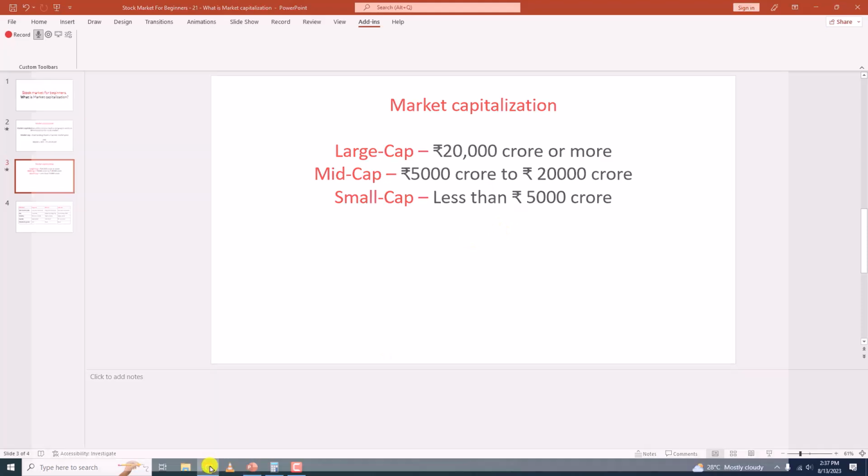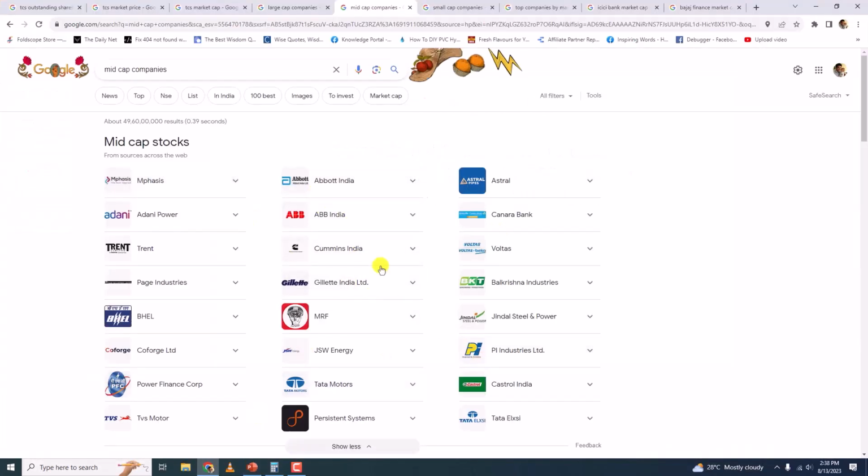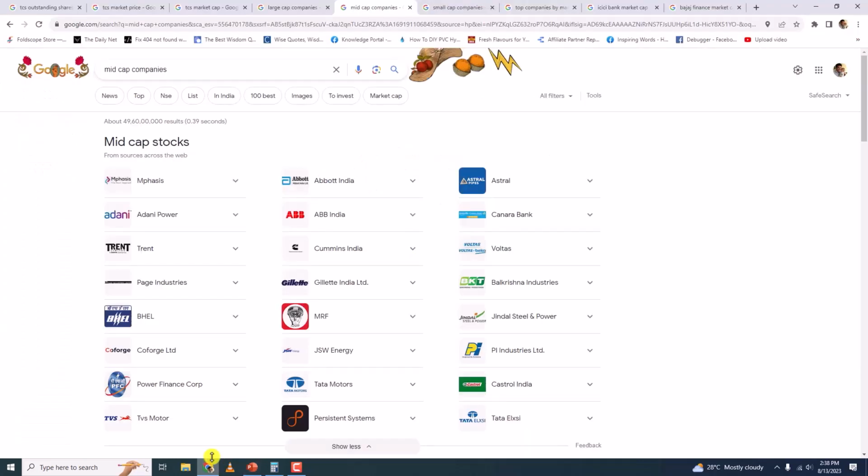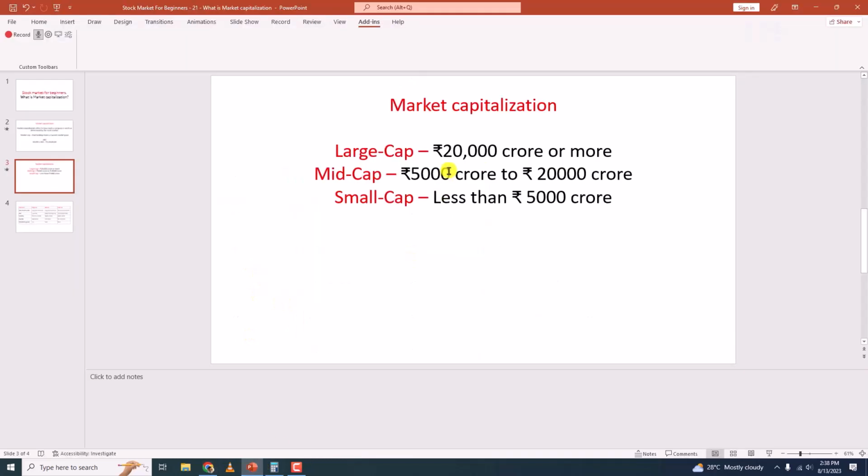Meaning, some of the companies that you find under the heading of mid cap companies will not be in this category, meaning they will have their market capitalization more than 20,000 crore rupees. So according to this categorization, if a company has more than 20,000 crore rupees market capitalization, it is large cap, correct? But the thing is, some of the mid cap companies have market capitalization more than 20,000 crore rupees.